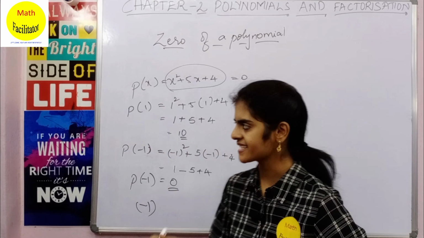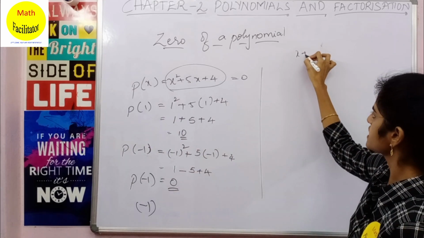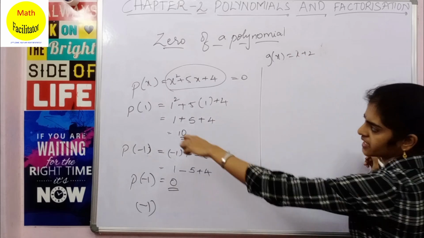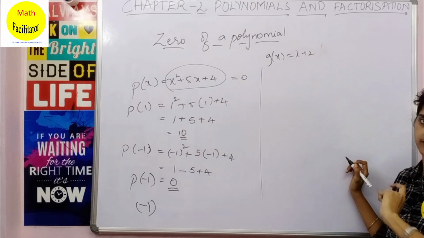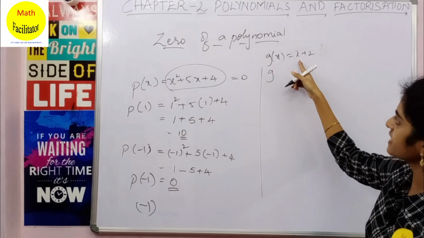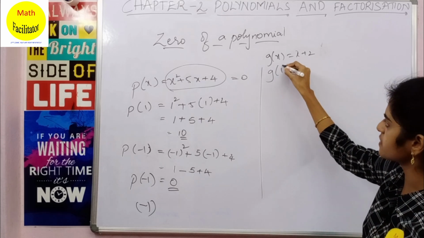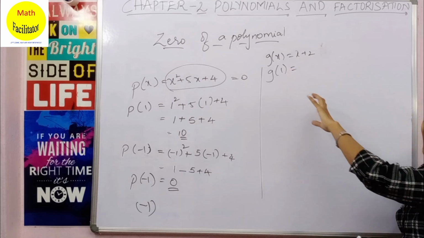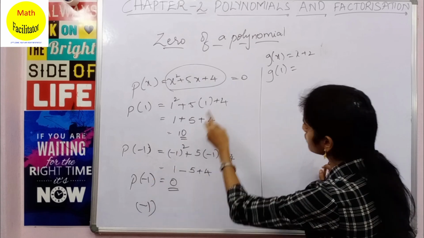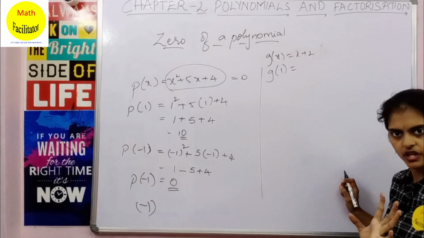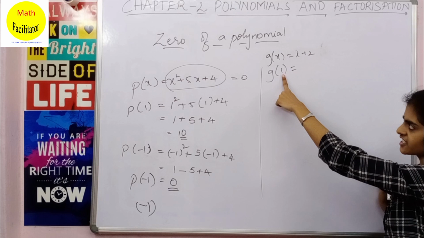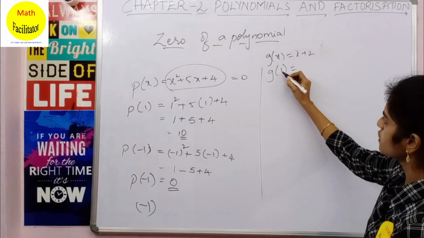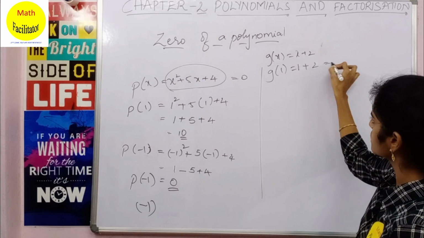Now let us take another example, x plus 2. Let me take this as g of x. Since I took the earlier one as p, I am taking this as g of x. If I want to find the 0 of this polynomial, firstly I substitute 1. You can substitute any value for x and check for which value of x the polynomial becomes 0. Clear? So when x equals 1, this is 1 plus 2, which is 3.